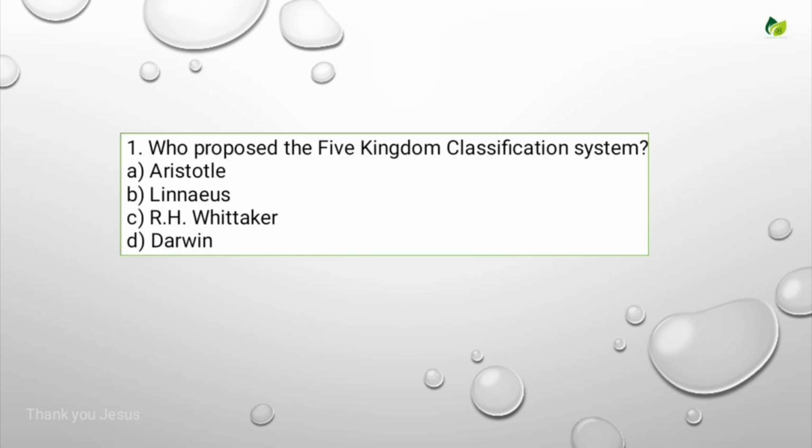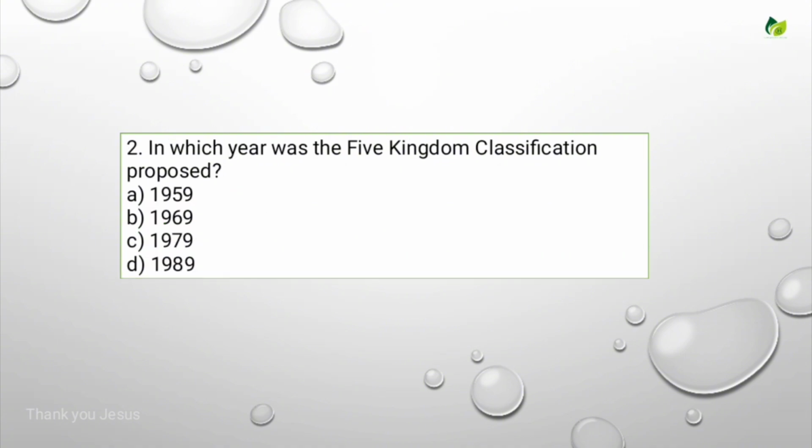First question is, who proposed the five kingdom classification system? Options are Aristotle, Linnaeus, R.H. Whittaker, Darwin. For this, you all know this question. The five kingdom system of classification was proposed by a scientist R.H. Whittaker in the year 1969. Okay, let's see the next question.